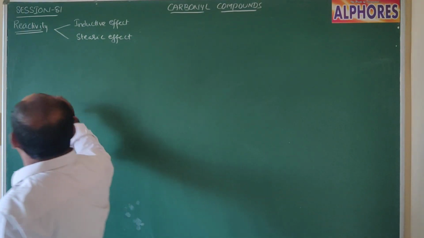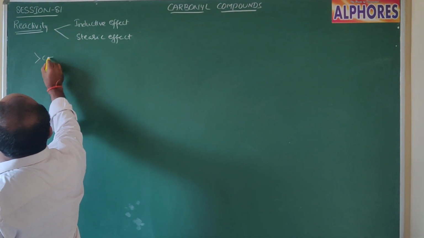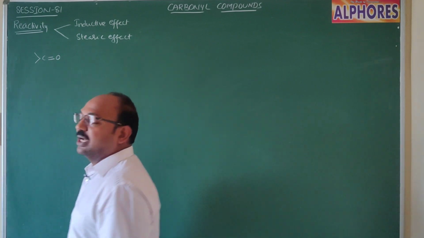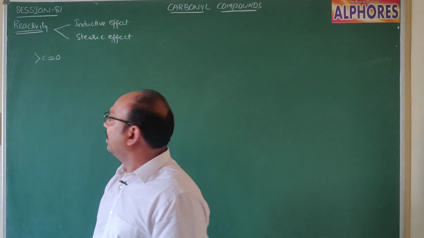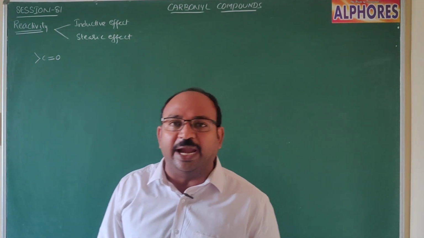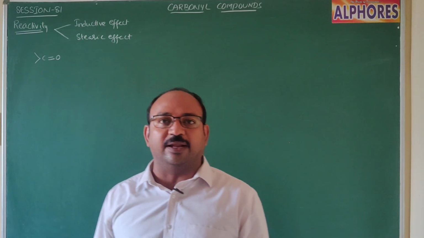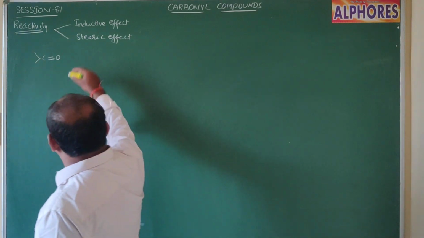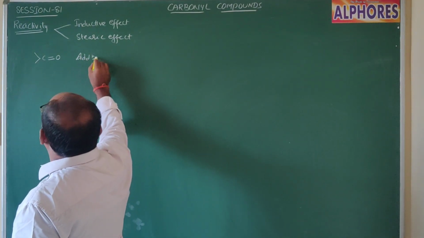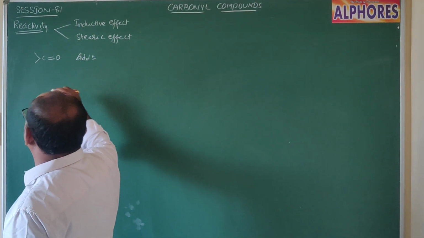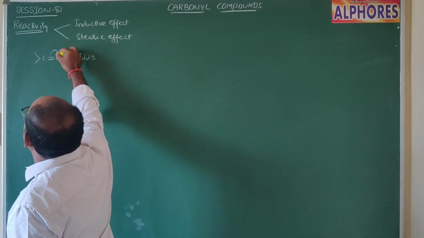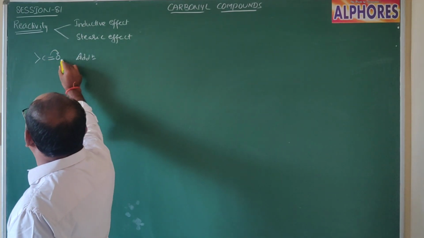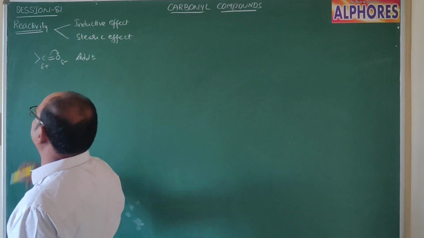In carbonyl compounds, because of the presence of the C=O group, addition reaction takes place across the C=O group. Because the electrons are shifted towards oxygen, it gets negative charge and carbon gets positive charge.